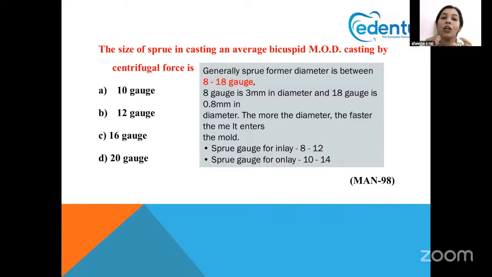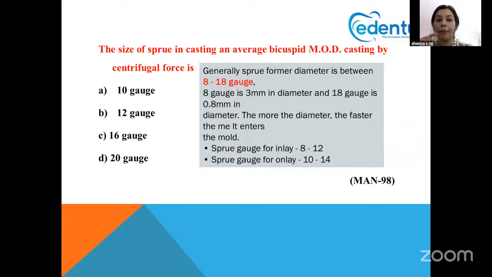And 8 gauge is 3 mm in diameter and 18 gauge is 0.3 mm in diameter. So the larger the diameter, the faster the metal will enter the space or the mold. These are very important points that you have to keep in mind because the description that I've given has been asked multiple times, in terms of different questions.